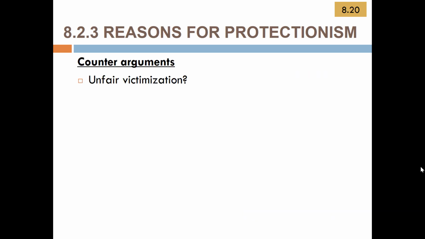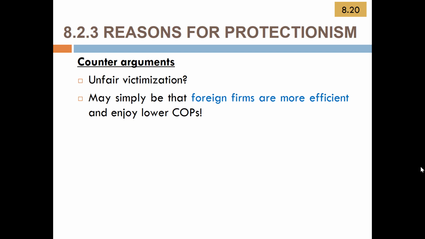Is it really true? Once you're able to explain clearly the justification for protectionism based on dumping, it's quite easier to poke holes in this argument. First, is it really true that the foreign firms are pricing their good below the cost of production?